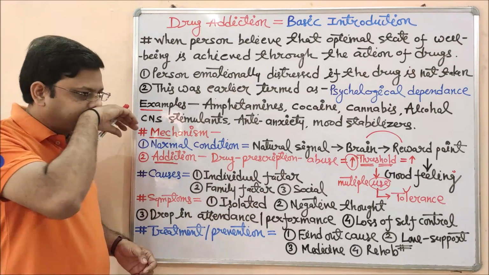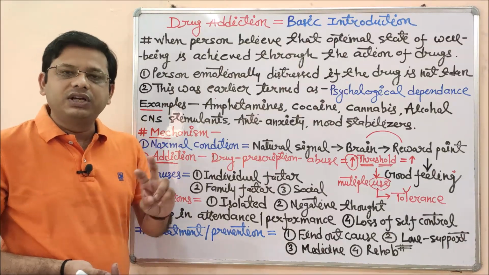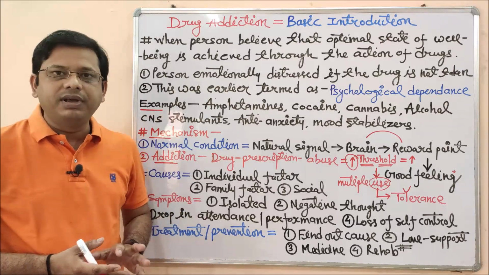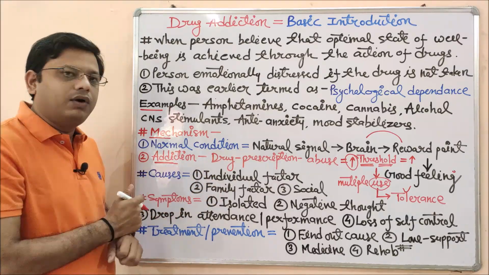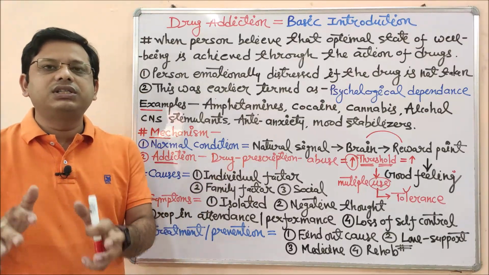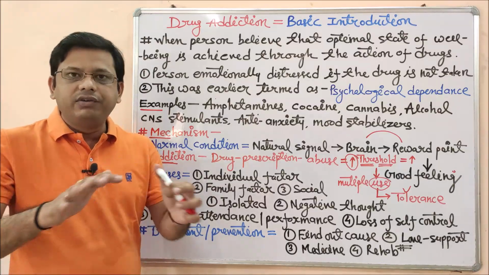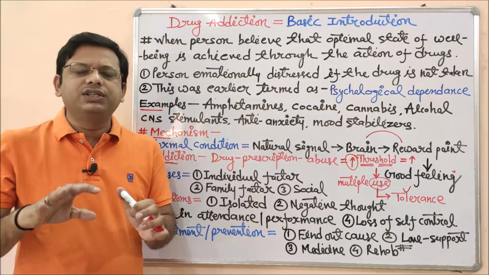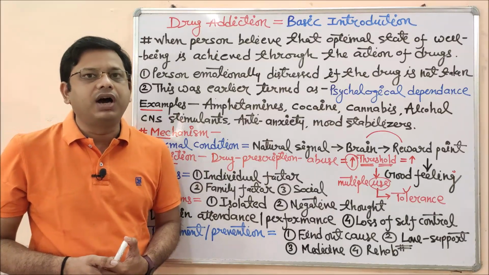Next one is causes. What are the basic causes for this kind of drug addiction? There are two types. One is pharmacological and the second one is psychological. Pharmacological will be the next topic in our upcoming syllabus, because this was just introduction, definition only. So let's discuss the social and psychological issues. The first one is the individual factor. Individual factor means a person's own factor. If a person is of high moral value, he will not go for such kind of drug addiction activity. But if the person is of so-called moral activity, he or she may fall into this kind of unwanted track.